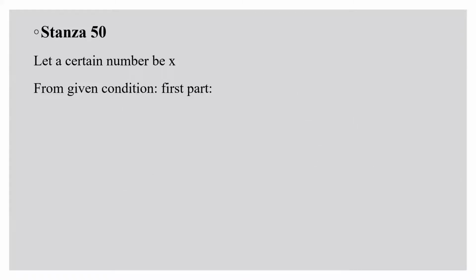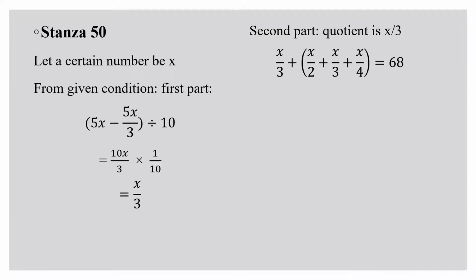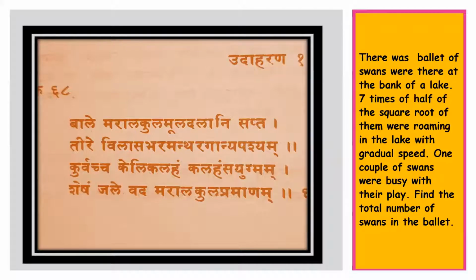Earlier we have seen this shloka where we took a certain number multiplied by 5, took 1/3, subtracted from the result, divided by 10, and to the quotient, half, 1/3 and 1/4 of the original number is added. So the entire thing we have done here and we got the answer 68. Now let us see the next question or the next puzzle.